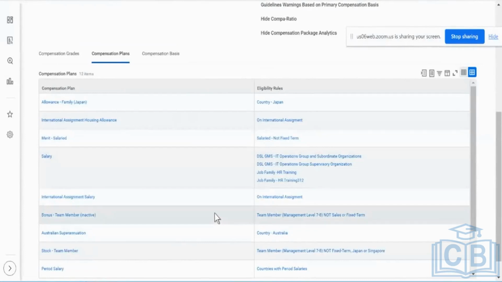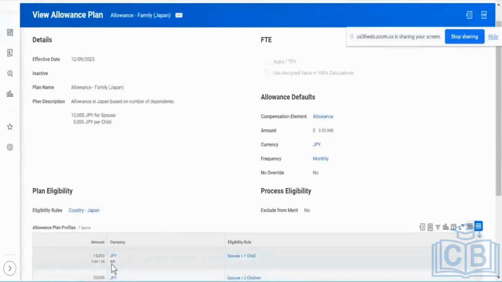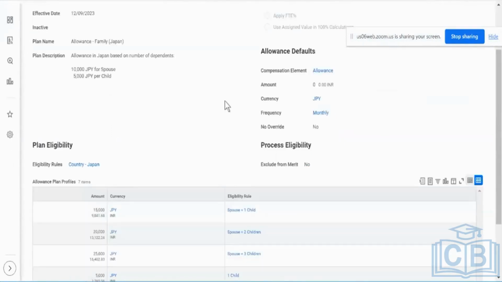And this is the information that is going to flow across to the payroll team, where you're going to get your paychecks. And you see INR over here because the default currency in the bank is currently set up as INR. That is why you see it as INR.